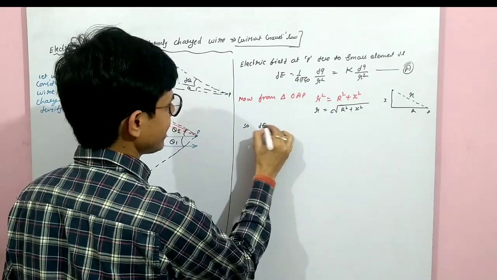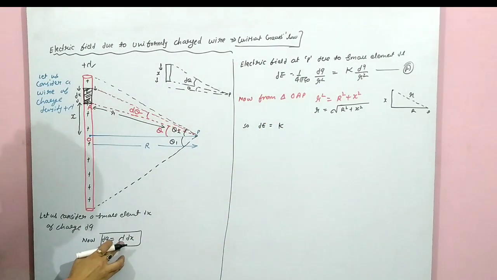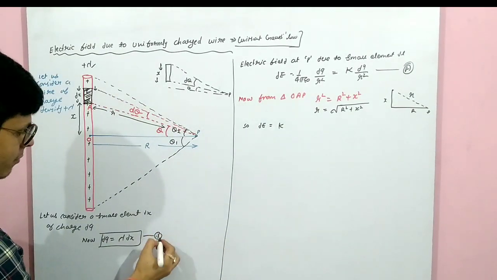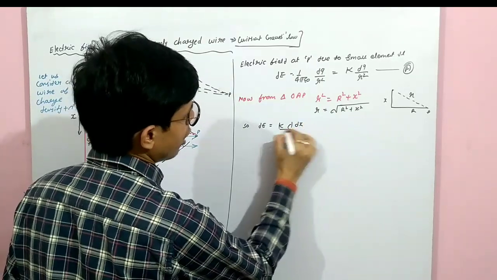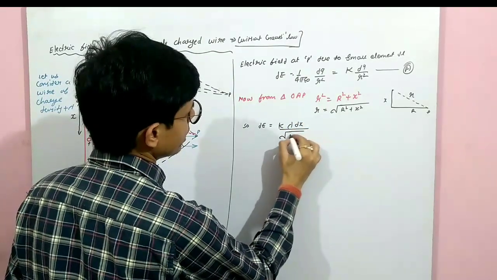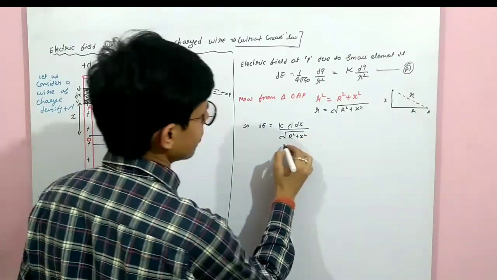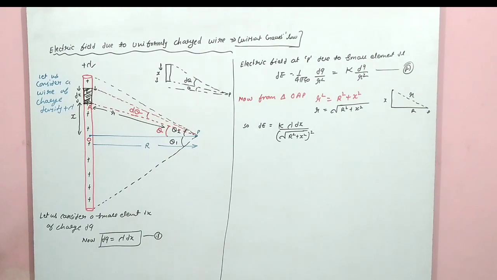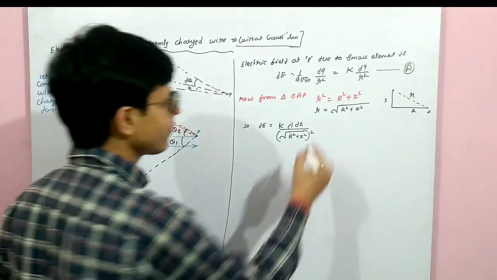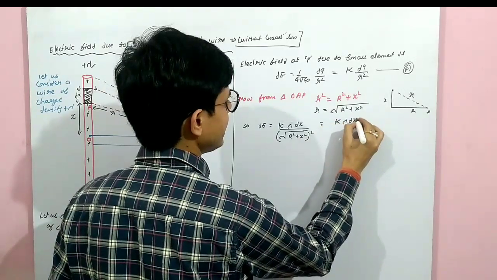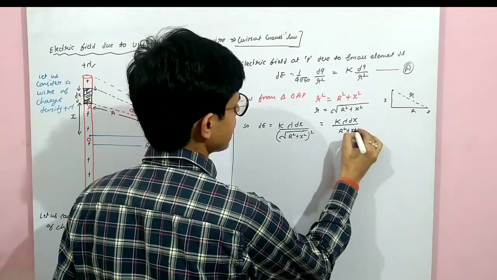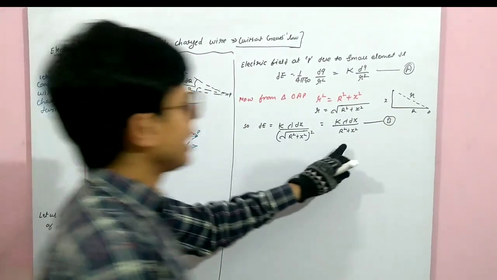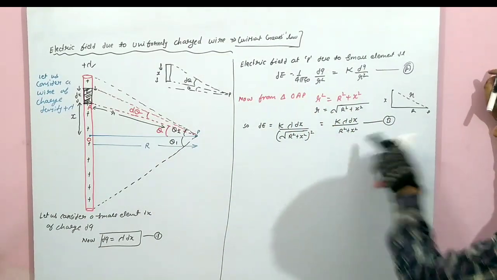Now put this value here. dq is lambda dx, and r square is R square plus x square. So it will come as dE equals k lambda dx upon R square plus x square. This is equation number 2. Correct? So this is the electric field due to a small element dx at a distance r.